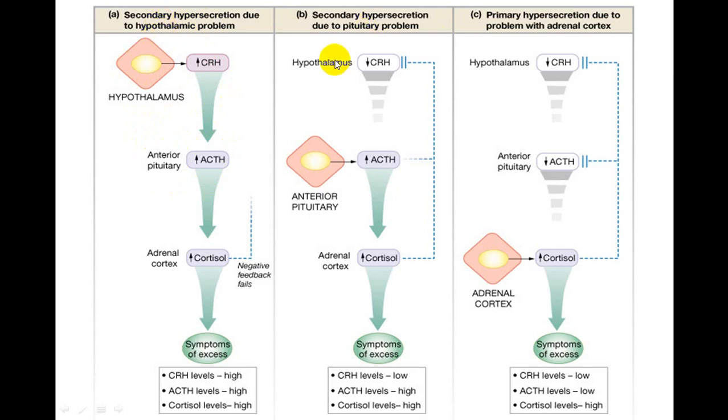Same way, decreased production by the anterior pituitary, decreased production. This is increased production of ACTH, increased production. This is again secondary. This will inhibit the hypothalamus. This is also considered secondary. So these two examples, either by the anterior pituitary or by the hypothalamus, are put into the same group. We call it secondary. While if it is only by the adrenal cortex, then it is called primary. So the tertiary word is gone.